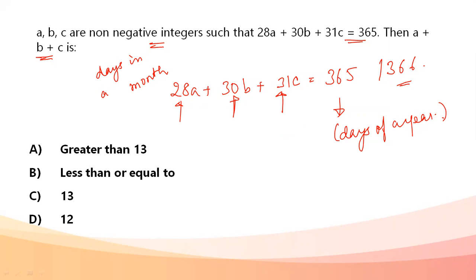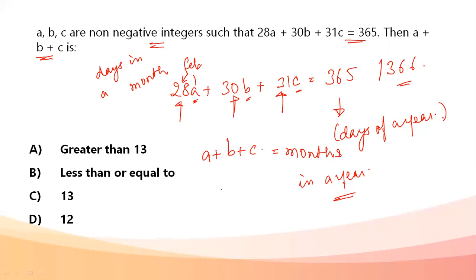Okay. Now, a plus b plus c. 28 is February, 30 is number of days in a month, and 31 is number of days in some other month. If we do a plus b plus c, these a, b and c are the months. So a plus b plus c becomes months in a year.